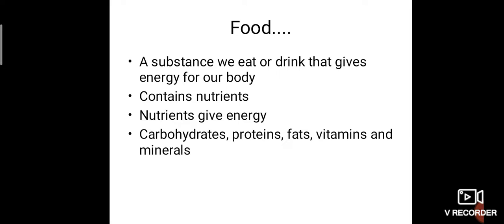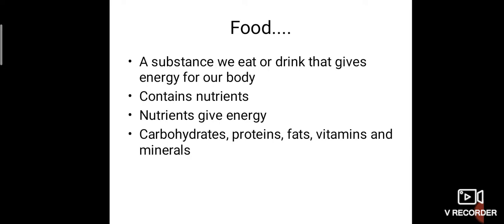What is food? Food is a substance we can eat or drink that gives energy for our body. Our parents used to say, eat good food, then only you will get energy. You will be able to grow fast. Isn't it? So food gives us energy. And it is a substance, anything that we can eat or drink also. Sometimes we drink juices and all. That is also a food.